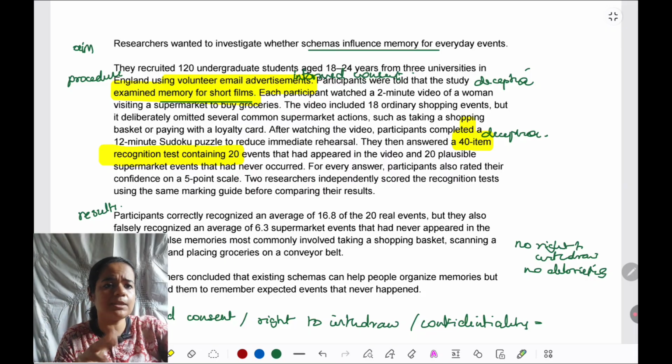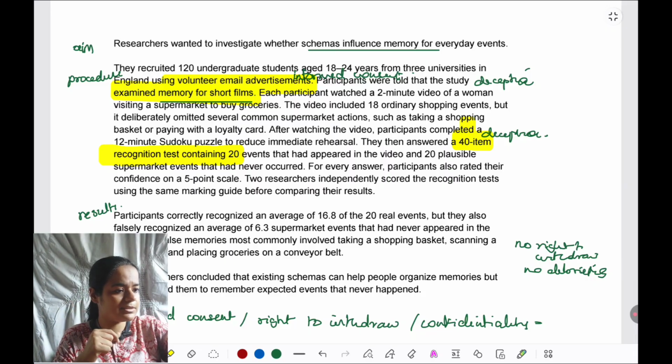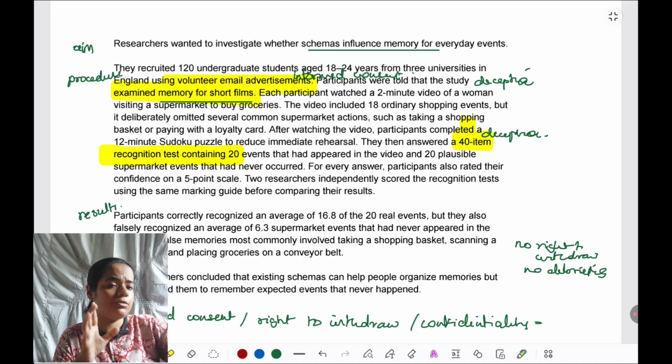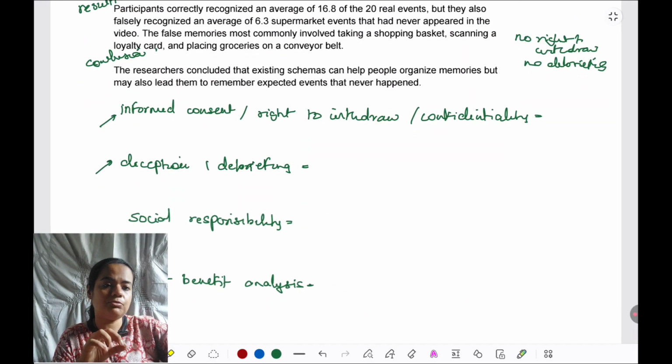We won't make any assumption it was there or not because we don't know. So we'll say it should have been there given the nature of the study that way. So no right to withdraw, no debriefing. Now that we are clear on which guidelines were followed, which were not, the other things we have written in the annotation, now we can note some things about them also.